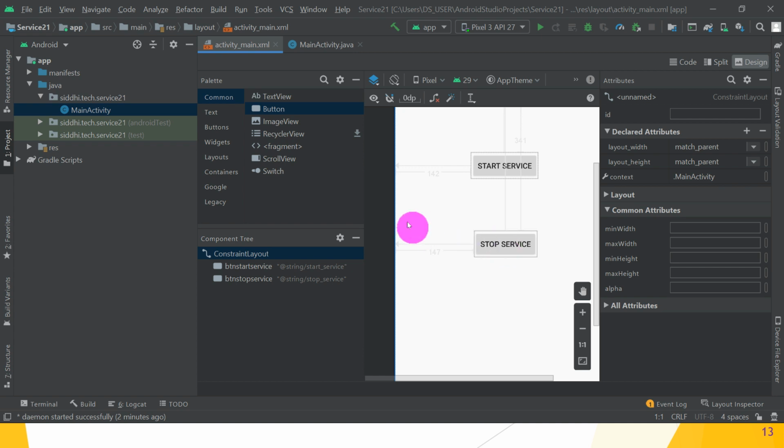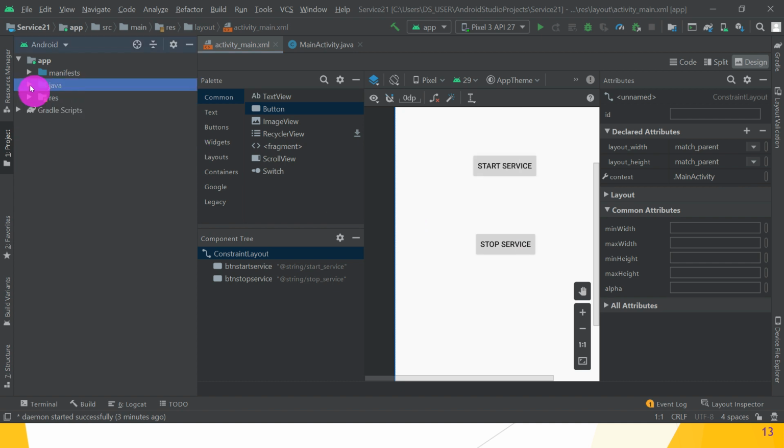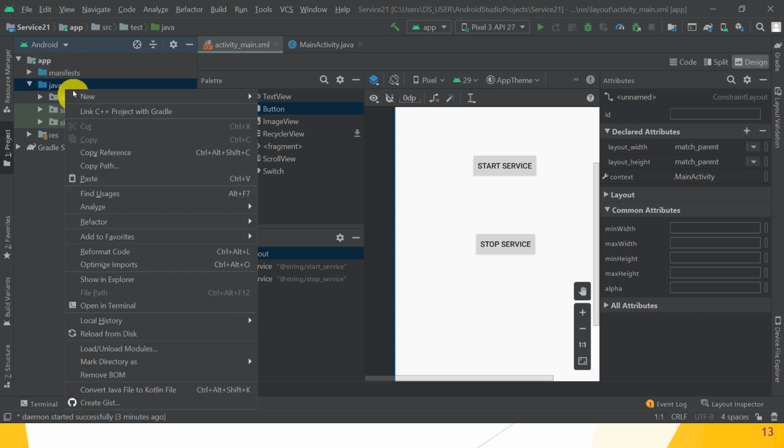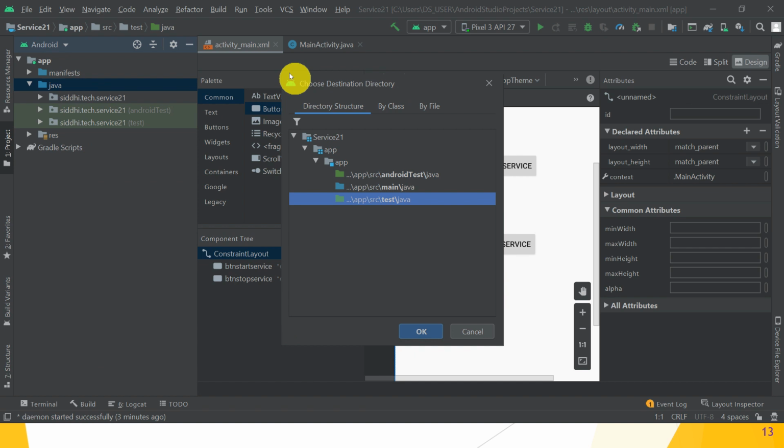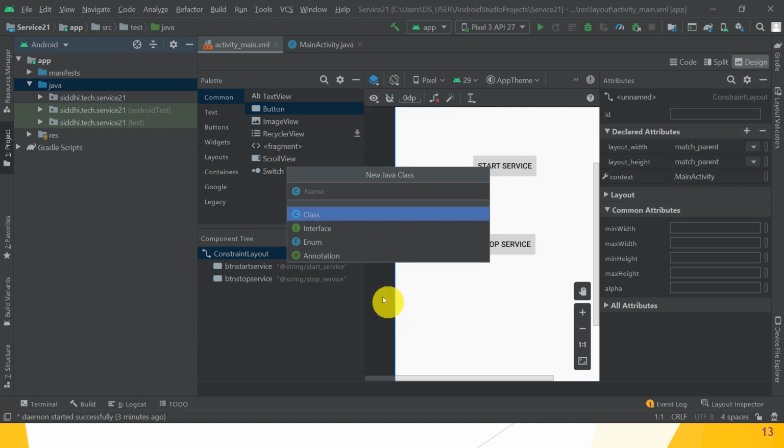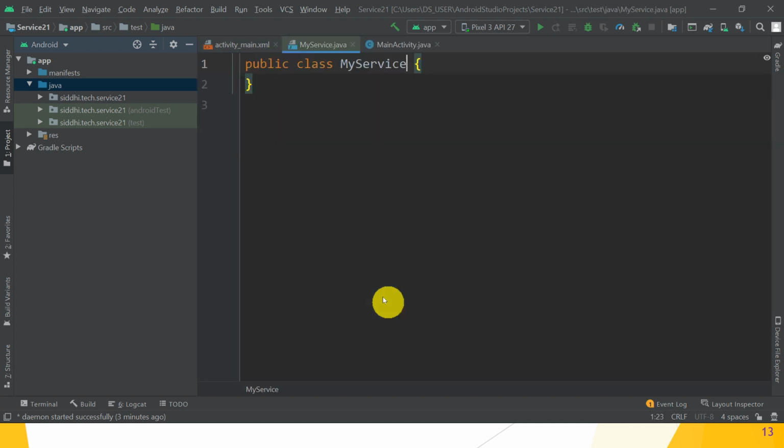After that, what we have to design? So after that, in Java folder, right click on the Java folder, new Java class. We have to create new Java class. Great. Then click on the OK button and give the name as MyService. Press enter. So this is the class MyService.